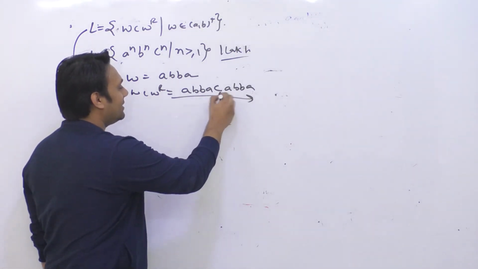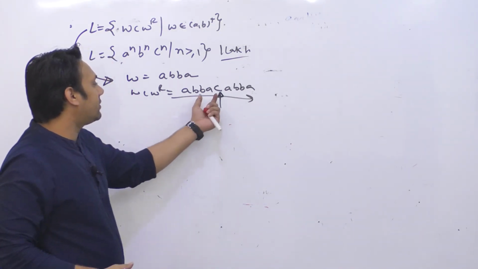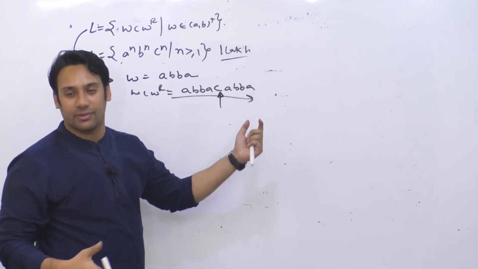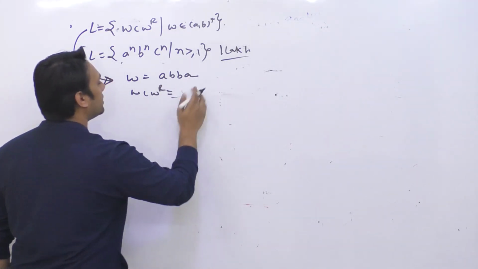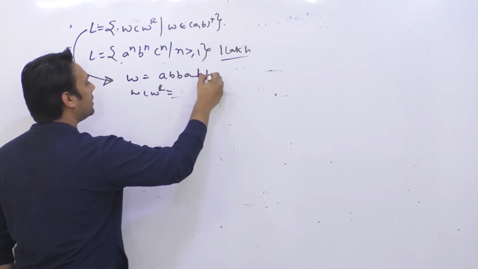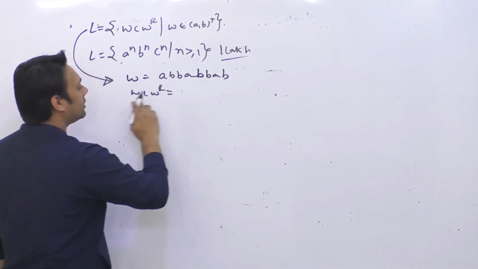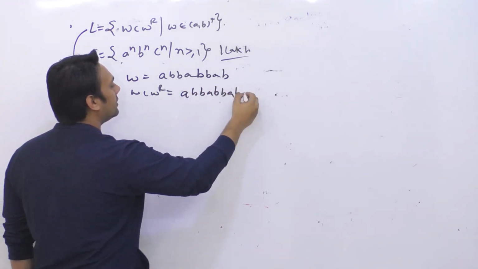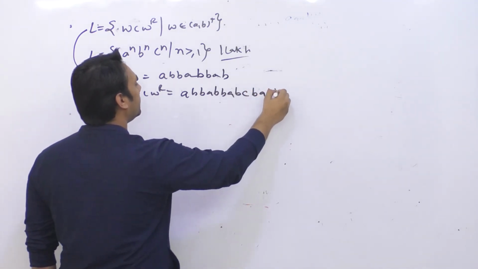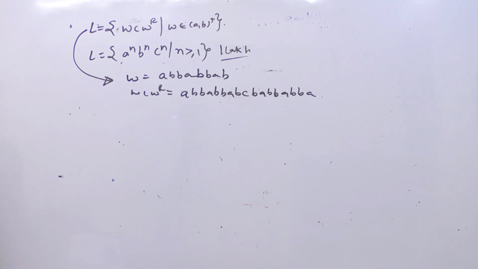So here when you have a c, c is basically acting as a partition. It is saying that whenever you get a c, then the reverse of the string begins. Let us suppose the string W is a, b, b, a, b, b and a single a or maybe one more b. So WCW^R will become a, double b, a, double b, a, b, c, b, a, double b, a, double b, a. So this is how you get WCW^R.